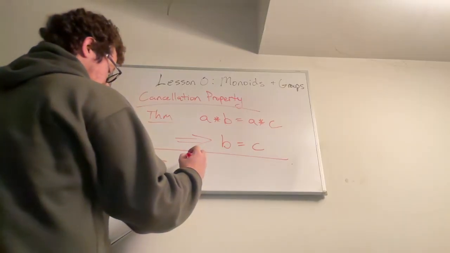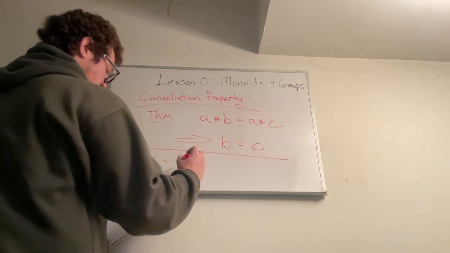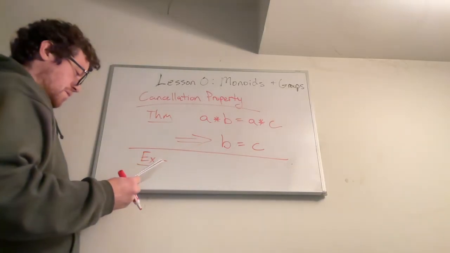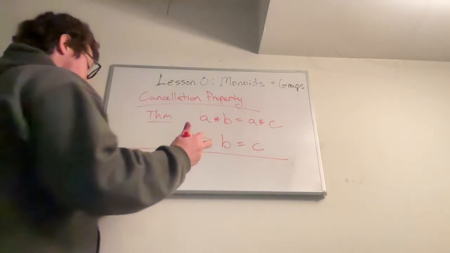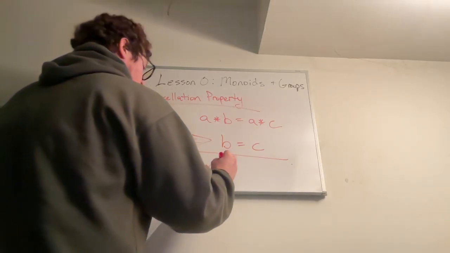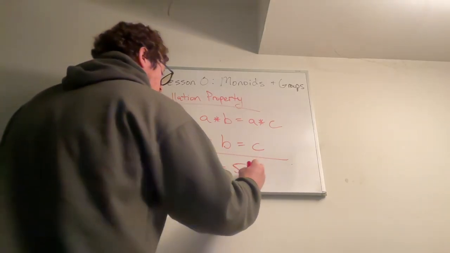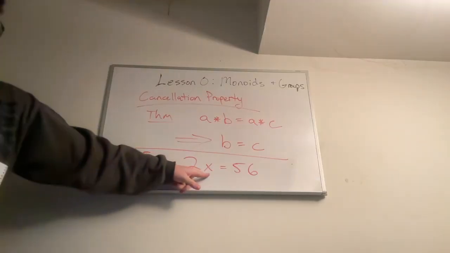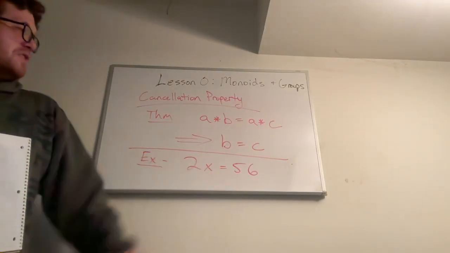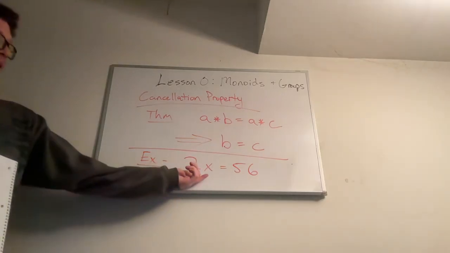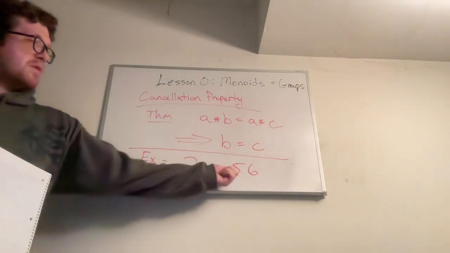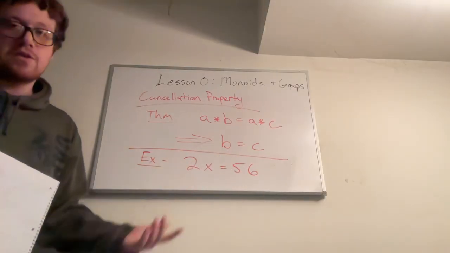So 2x equals 56, or in other words, 2 multiplied by some integer equals 56. And you want to figure out, well, what is this number, right? I know that when I multiply 2 times the number, I get 56. So how do I go backwards, right?